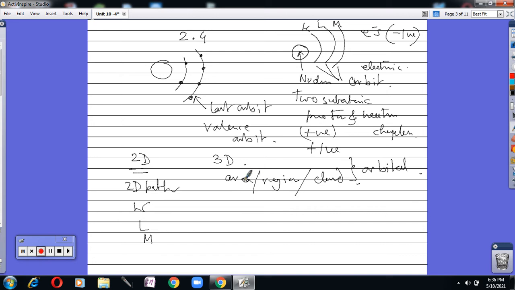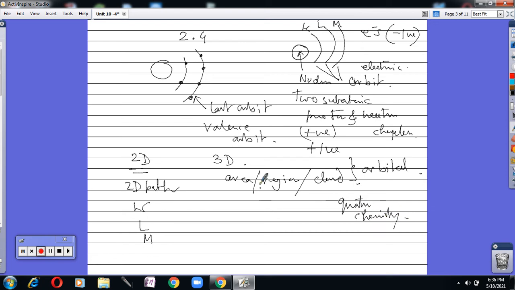Right now we will say that every orbit has some orbitals, but it will be much clearer when we cover quantum chemistry.